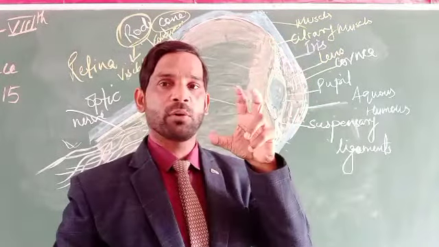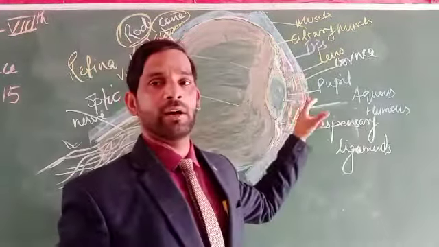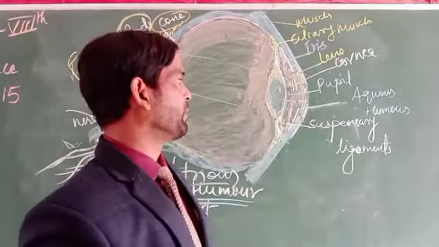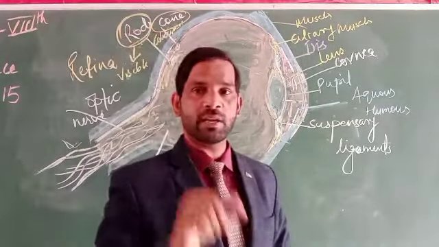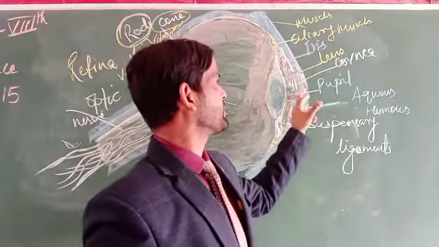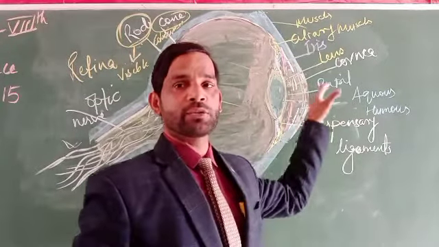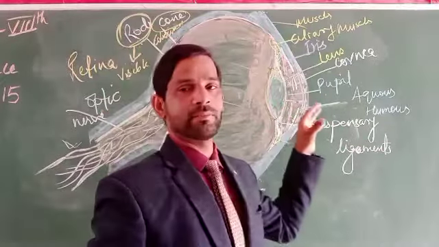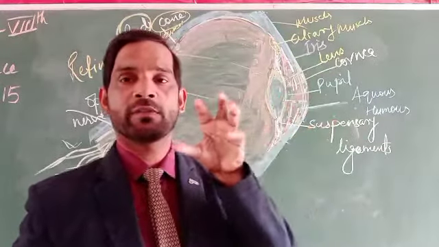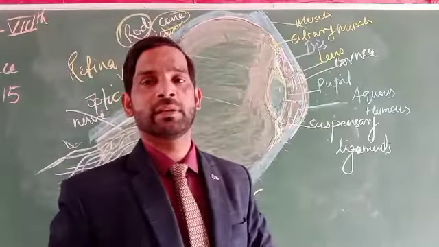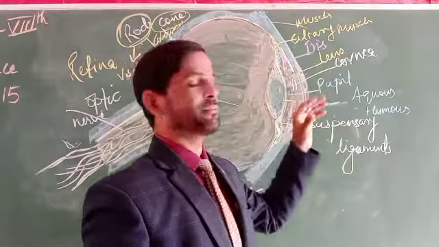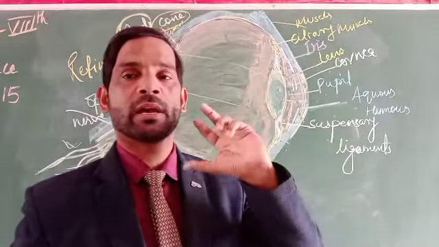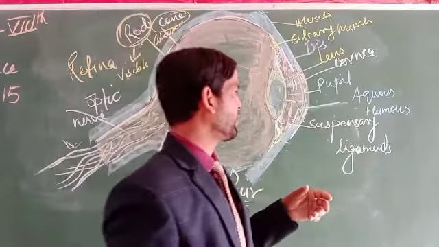By closing and opening of this particular part, the light enters into our eyes. In the middle portion of this eye is the pupil, which has to be brought closer to the eyes or lighted towards the lens, which is very helpful for focusing the light into the lens. So this is the pupil, through which the light can enter into our eyes as well.